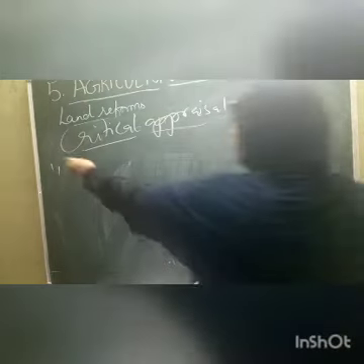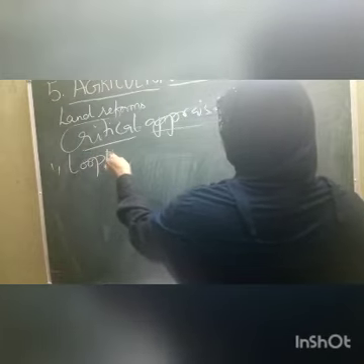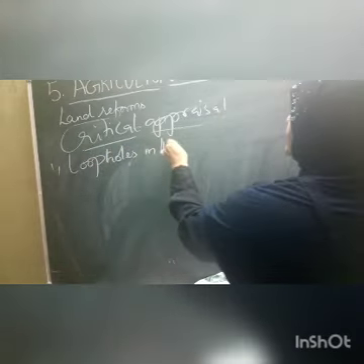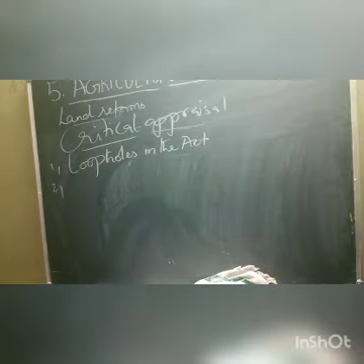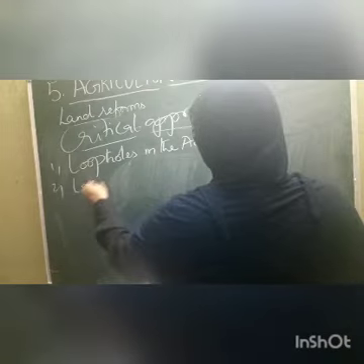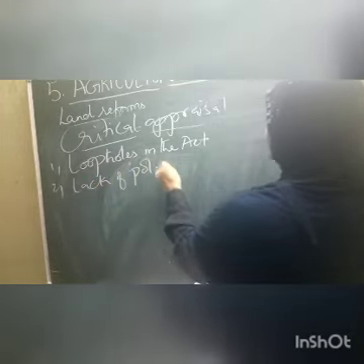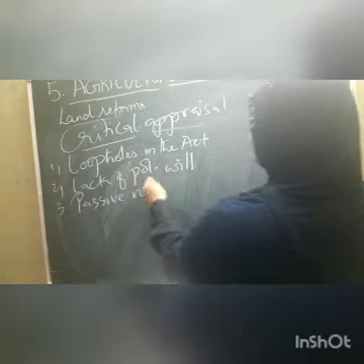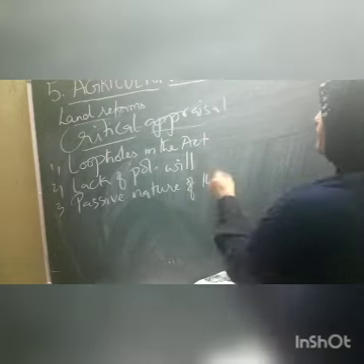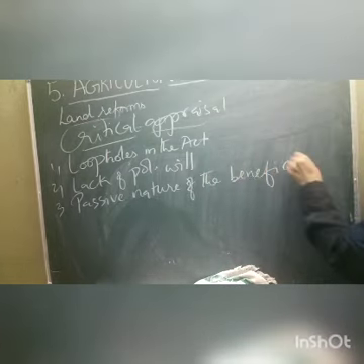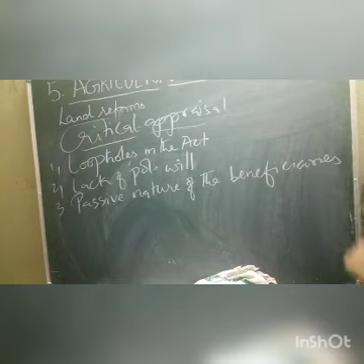First one is loopholes in the act, followed by lack of political will. The lack of political will is the second critical appraisal, followed by the passive nature of the beneficiaries, the next critical appraisal, followed by bureaucracy.